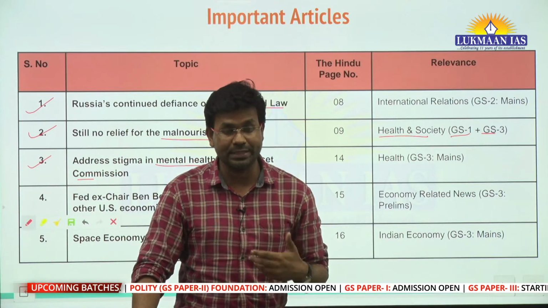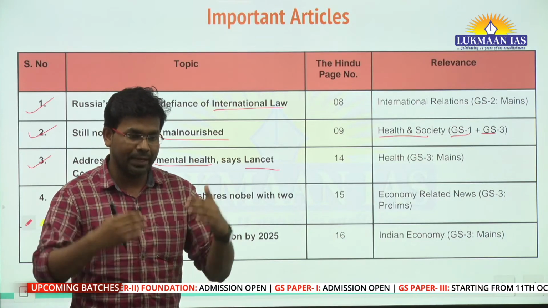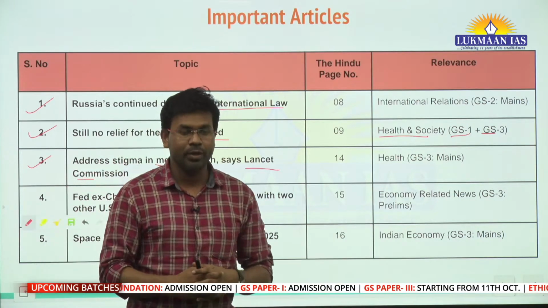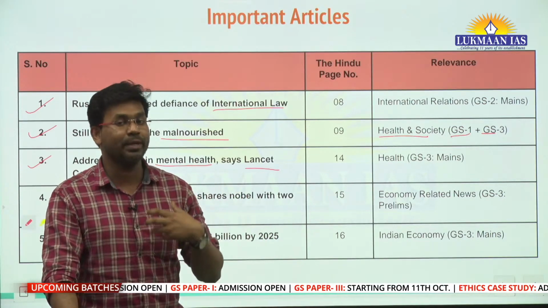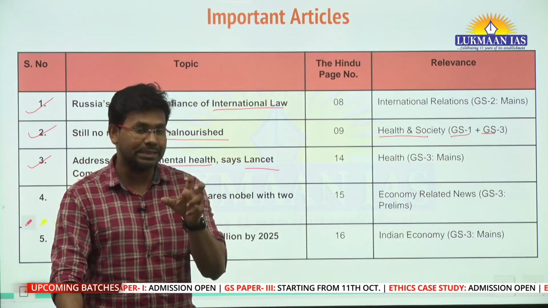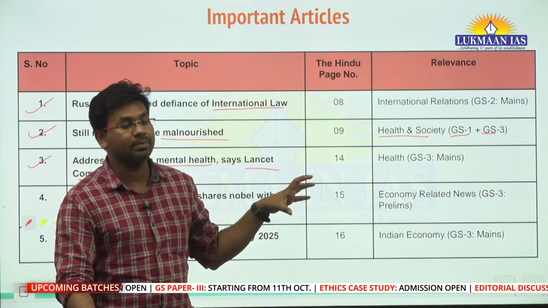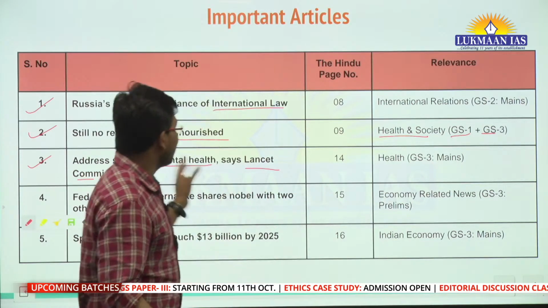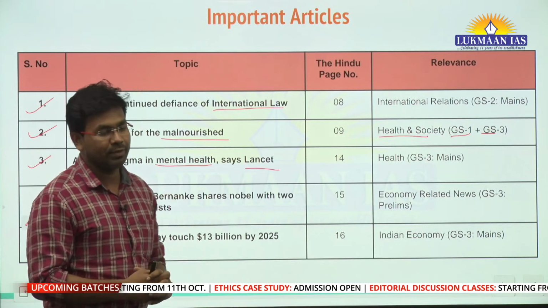People find it very difficult to come to the normal public. If I am facing a mental health issue, it is very difficult for me to talk about it. Why? Because some stigma is associated with it. People see people with mental problems differently. So we are going to talk about how we can address the stigma associated with mental health.